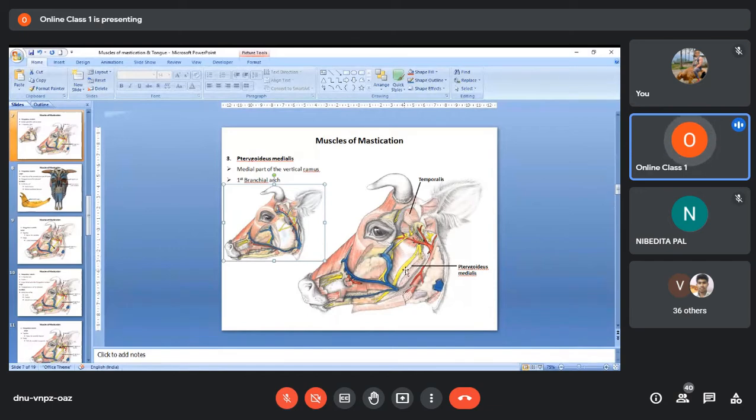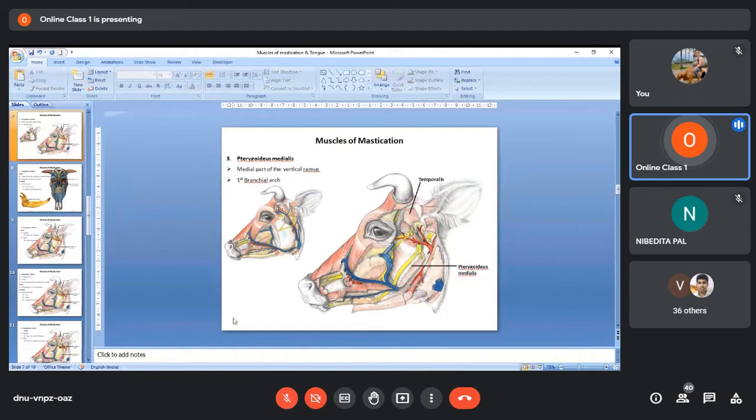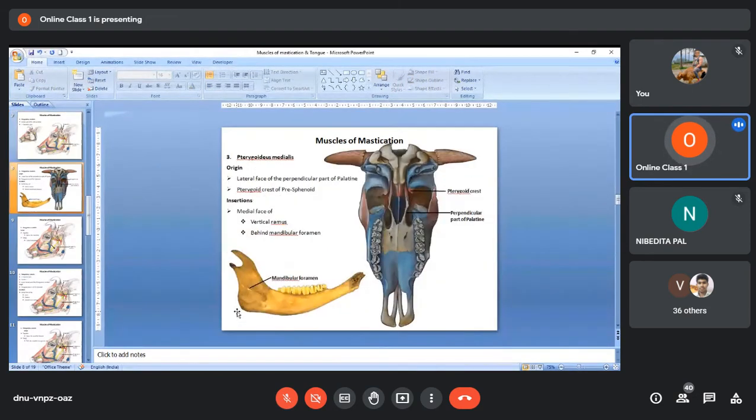Now associated with this muscle, you can find one yellow colored structure. This is the lingual nerve, which goes and supplies the tongue. And this broken nerve that you see here is part of the mandibular nerve, which will run inside the mandibular canal and come out of the mental foramen. So this is the pterygoideus medialis muscle. Remember, it is seen on the medial part of the vertical ramus. To demonstrate this muscle, you will have to remove the mandible. Again, it is derived from the first branchial arch that we have discussed already.